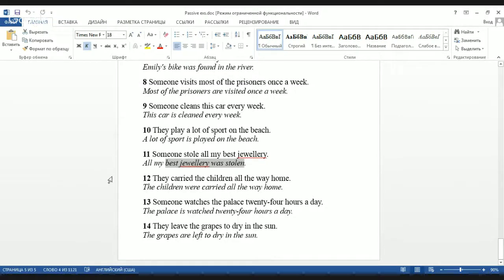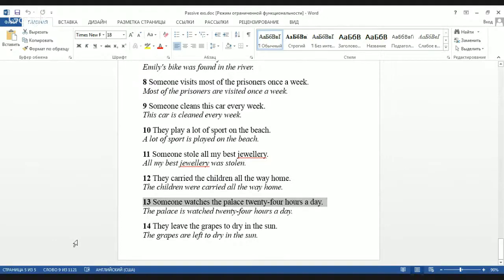They carried the children all the way home. The children were carried all the way home. If you are a parent, you know that the children sometimes like to be carried around. So children didn't walk by themselves, they were passive. Parents or somebody else, I hope not somebody else, but parents carried them.